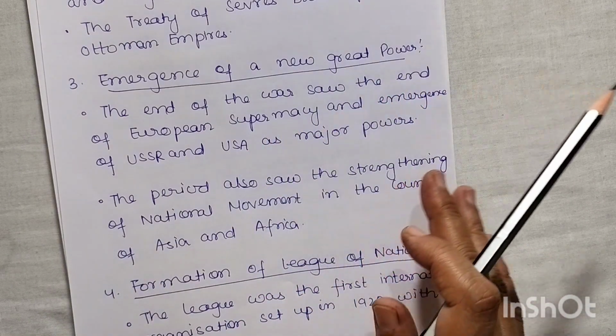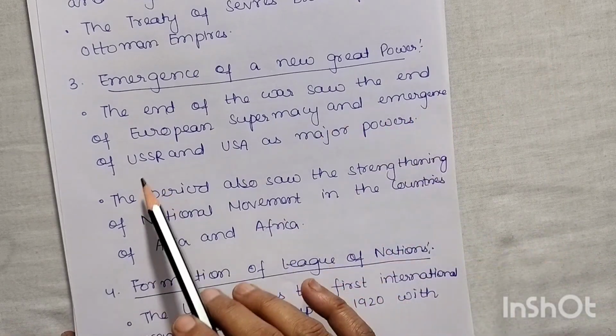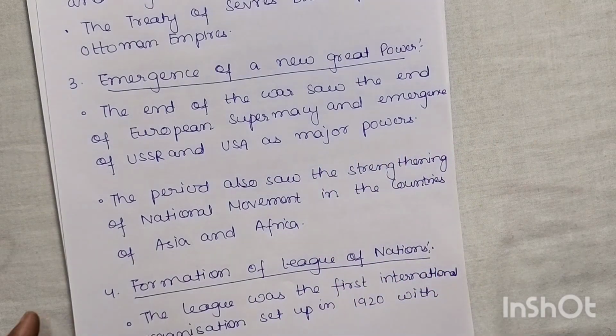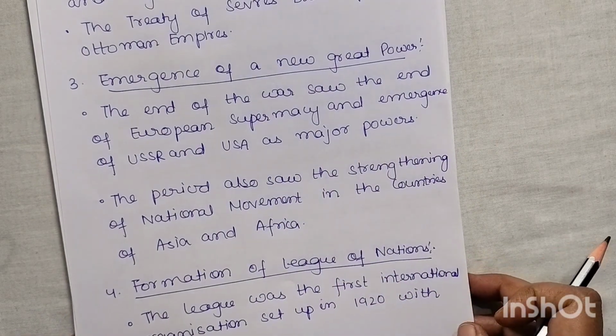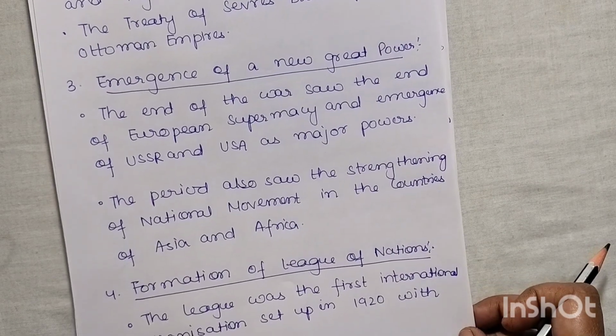Now European powers have been totally destroyed. This is the end of their supremacy and the emergence of the USSR, Russia and America as major powers. So after the First World War, we will see two great powers leading the world, that is Russia and America.